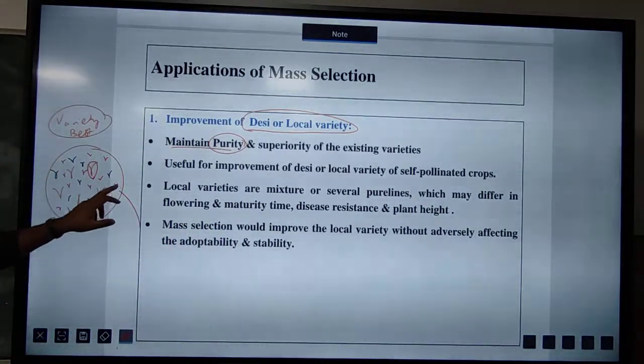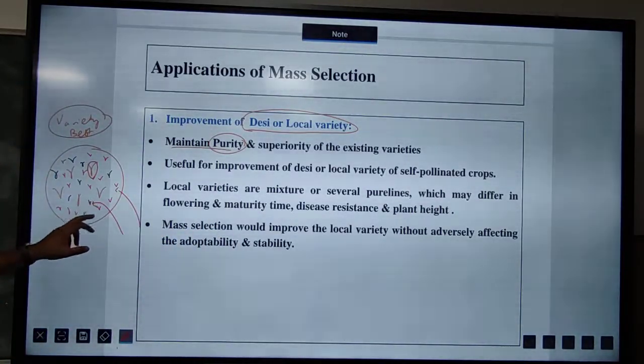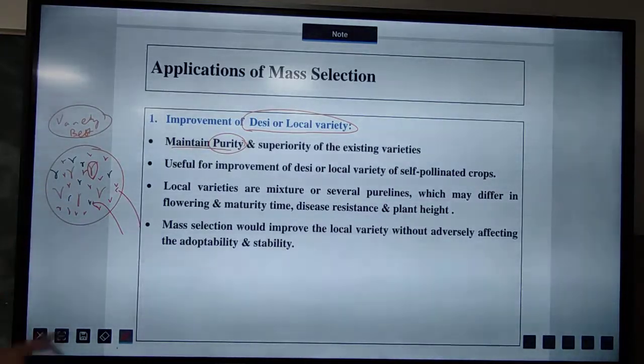Other varieties are there which will pollute my best variety.